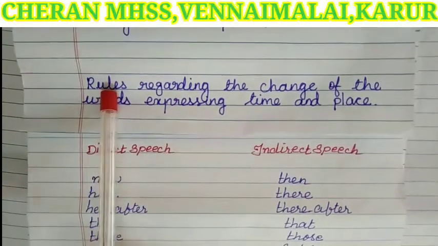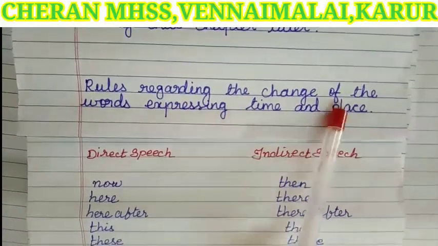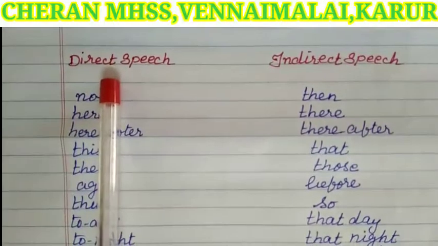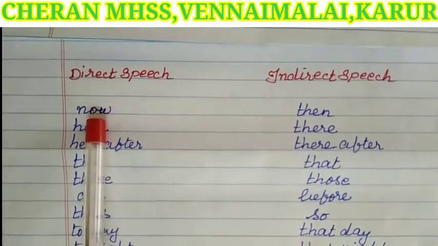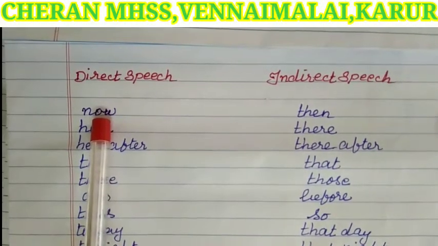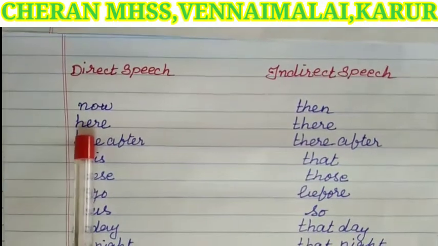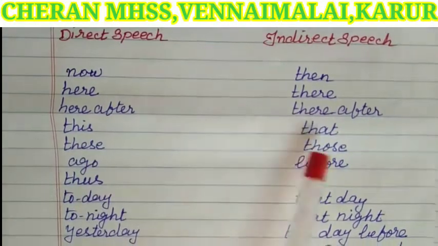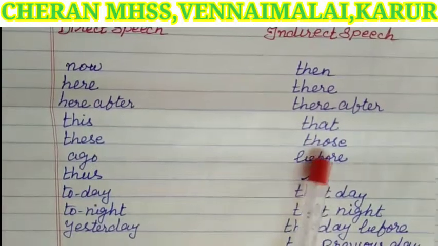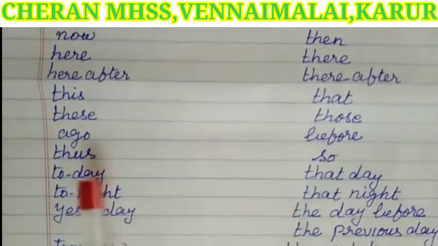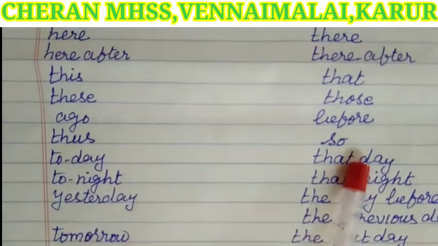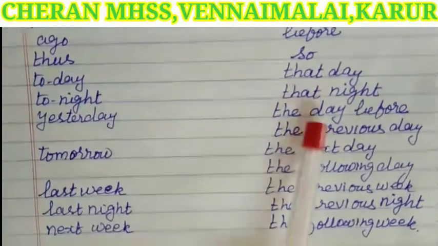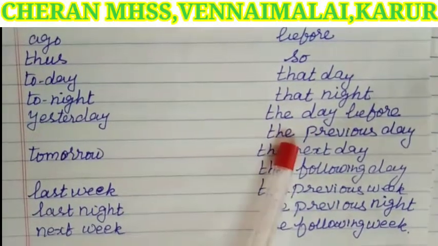Next rule is the rules regarding the change of words expressing time and place. Direct speech to indirect speech. Now it will change as then. Here becomes there, hereafter becomes thereafter, this becomes that, these becomes those, ago becomes before, thus becomes so, tonight becomes that night, yesterday becomes the day before or the previous day.